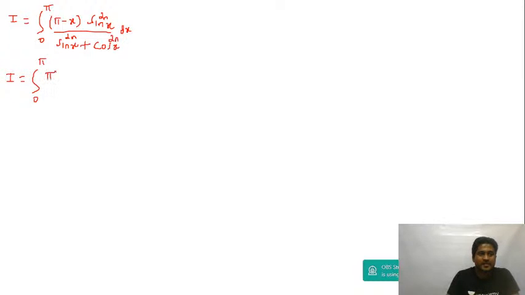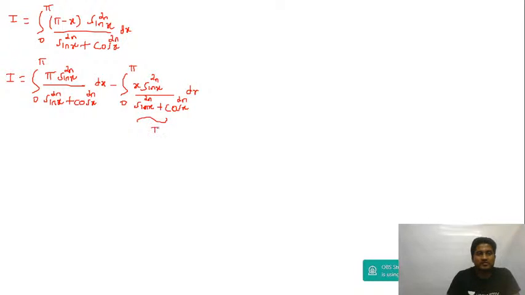Now if I split this, I is equal to integral 0 to pi of pi into sin x to the power of 2n divided by sin x to the power of 2n plus cos x to the power of 2n, minus integral 0 to pi of x into sin x to the power of 2n divided by sin x to the power of 2n plus cos x to the power of 2n.